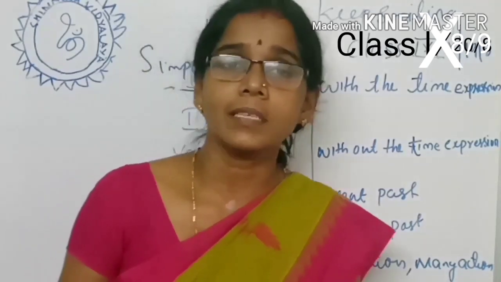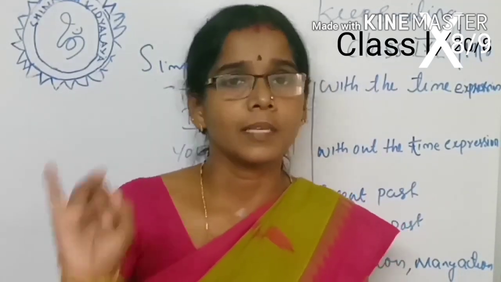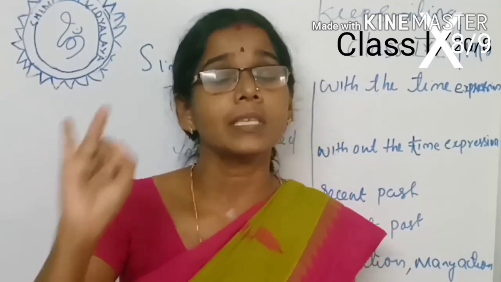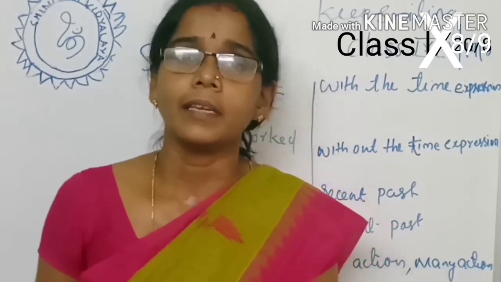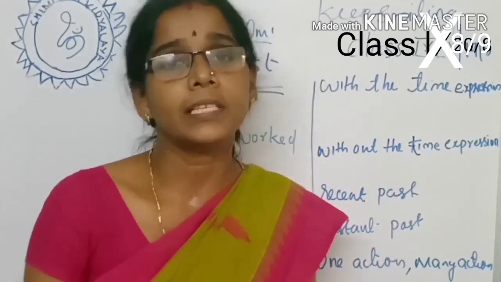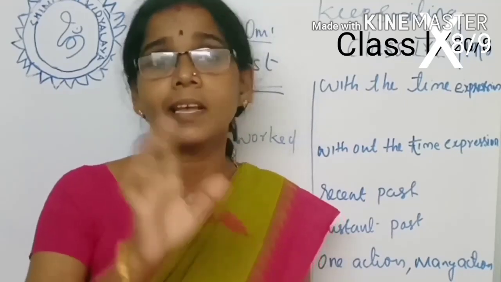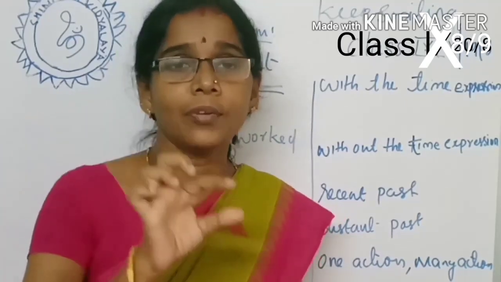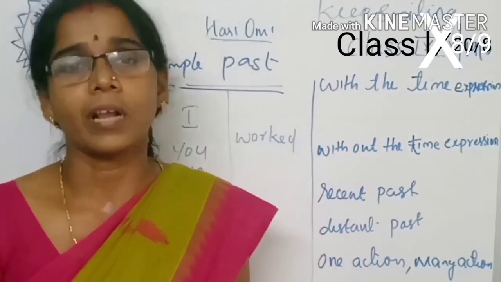In the previous class, you have learned the four divisions of present tense: simple present, present continuous, present perfect, and present perfect continuous. Now let's see the form of each tense. Simple present is formed by subject plus V1. Present continuous is formed by subject plus am or is or are plus ing form of the verb.